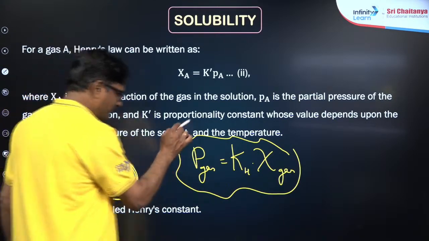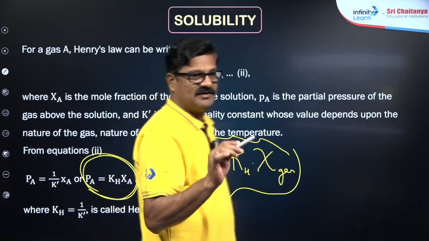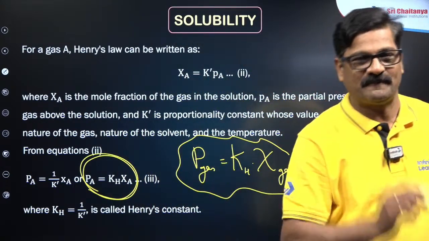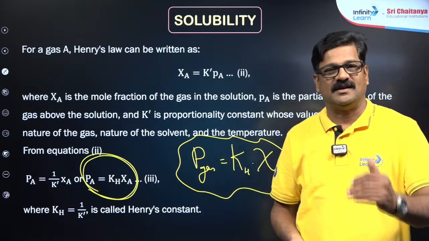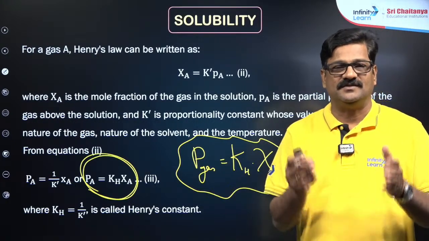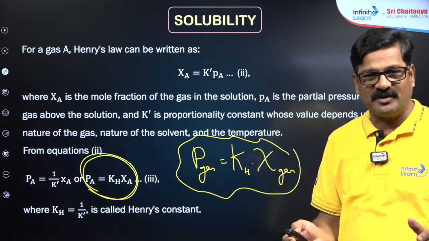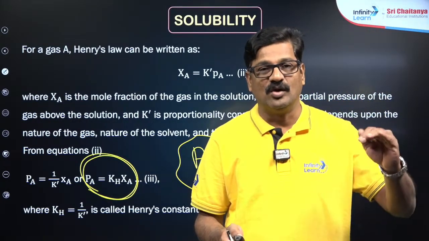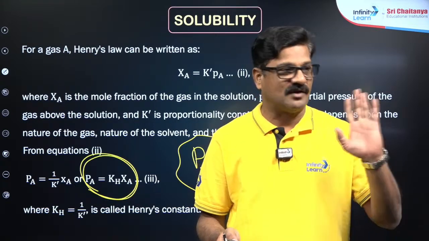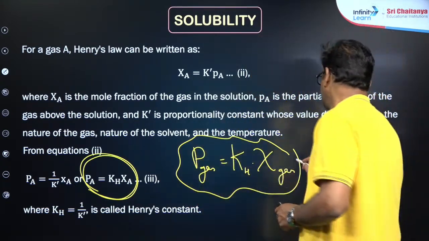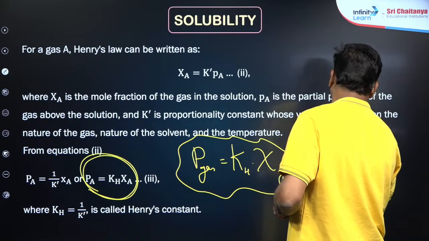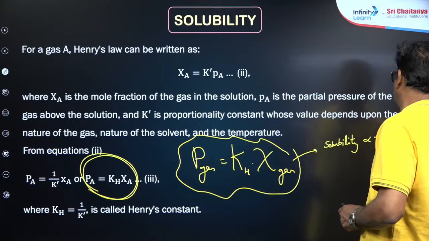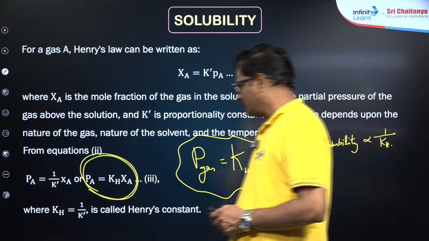Now kH is a constant. For a gas, the kH value changes with the temperature, and if we compare one gas and another gas, their solubility at a given temperature is concluded based on the values of kH. The gas with lower kH value is going to be more soluble. That's very important. So I would say solubility is inversely proportional to Henry's law constant. Got it? That's very important.